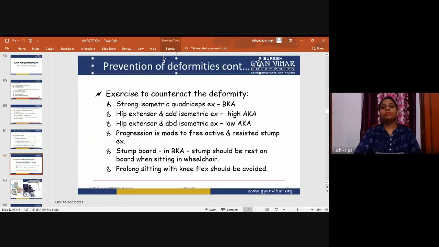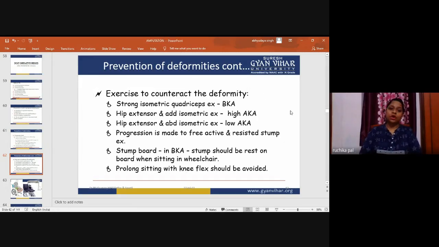Now we will go for the exercise to counteract the deformity. The role of the physiotherapist is very important in the post-operative period, because the patient is under psychological support. After the amputation, the patient's willpower will be boosted, or you can say motivated, by the physiotherapist, so what kind of exercises counteract the deformity?